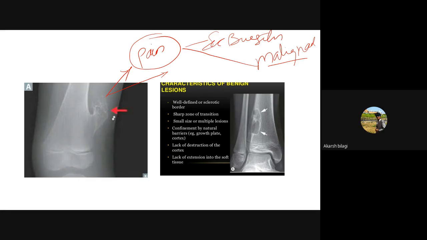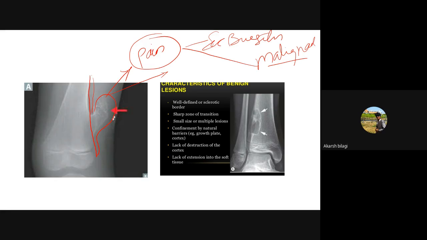It can degenerate into malignant. And what is the treatment of osteochondroma? You have to remove it with the periosteum, so that there will be less chance of recurrence.